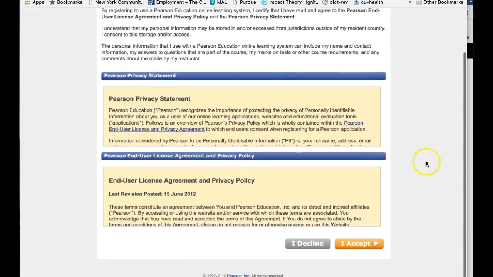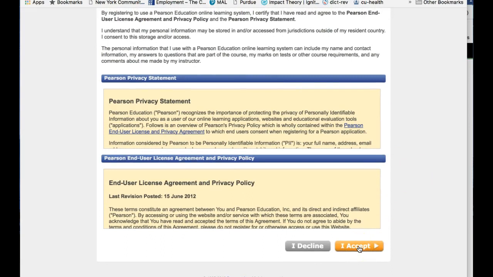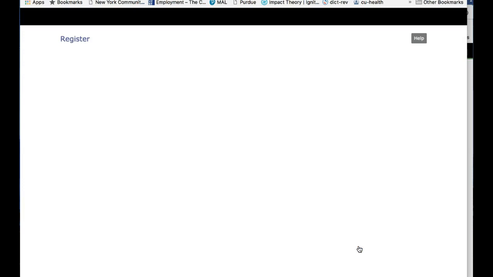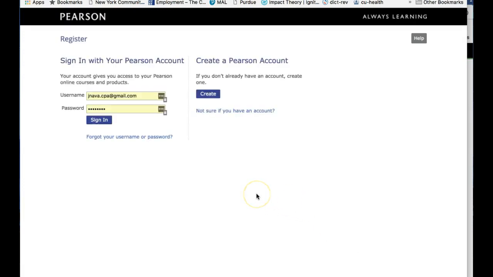You have to just accept the terms. Now you're actually talking to Pearson, who are the ones that do MyLab for us. We're linked already to our MyLab section, so the system knows who we are. So if you already have created an account previously, you can just put your account name here and sign in, and then you get to a page that I'll show you in a second. If you don't have an account, then you have to create it, and then you come back here and sign in again at some point.